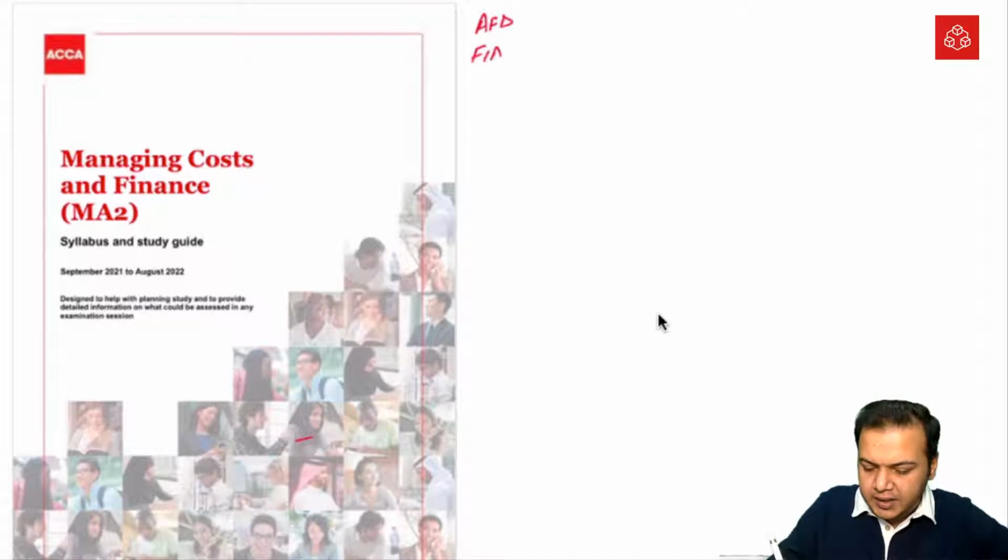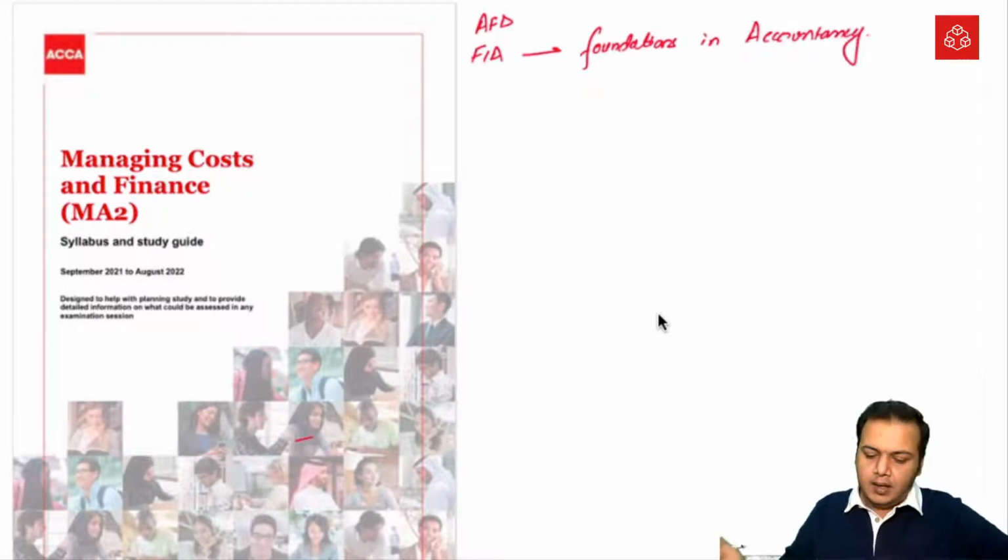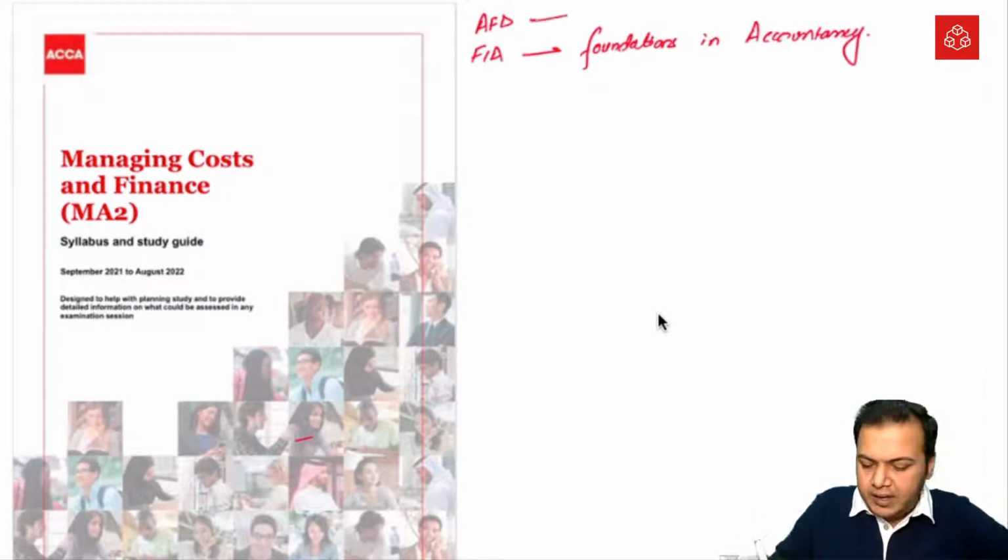AFT or FIA stands for Foundations in Accountancy, or AFD, Advanced Finance Diploma.